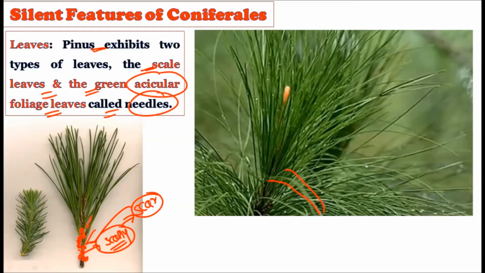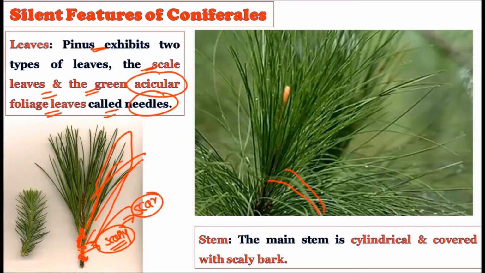But there is another form of leaves which are called the foliage leaves, or the needle leaves. Needle leaves can be easily seen. Needle leaves are the large leaves, they have some length, and these needle leaves are largely responsible for photosynthesis in Pinus trees. Okay, so there are two types of leaves. First is called the scaly leaves, and the second one is called the foliage leaves, which are present in the Pinus.